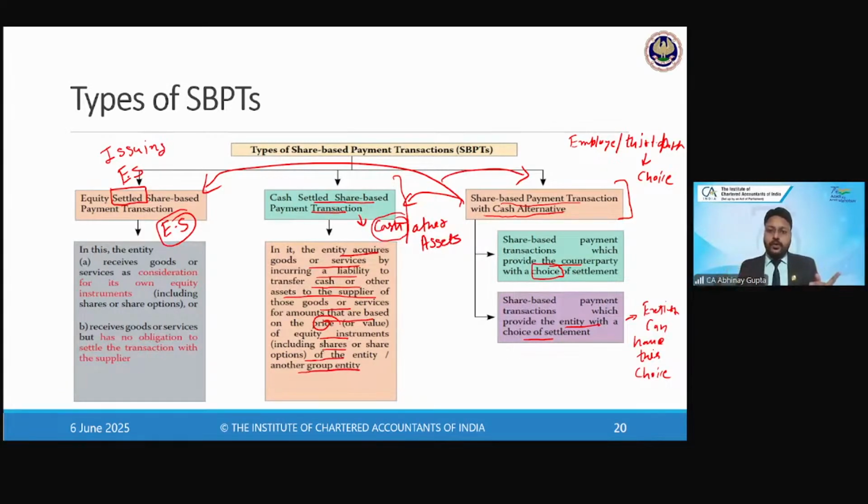It can't be with both, because if the other party is asking for cash and the entity decides to pay in equity shares, then there will be a dispute, right? So in one particular arrangement, either the choice is with the third party or the choice is with the entity, right?